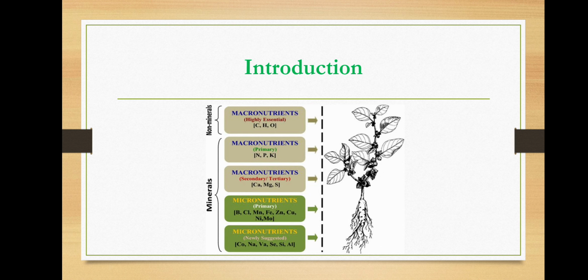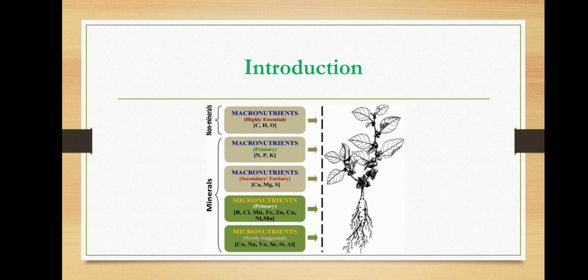They are especially known as primary macrominerals or macronutrients, because they are primarily important. After carbon, hydrogen, oxygen, nitrogen, phosphorus, potassium are primarily required for plant growth and development, especially. So all the fertilizers used by the farmers are mainly nitrogenous, phosphorus, and potassic fertilizers.